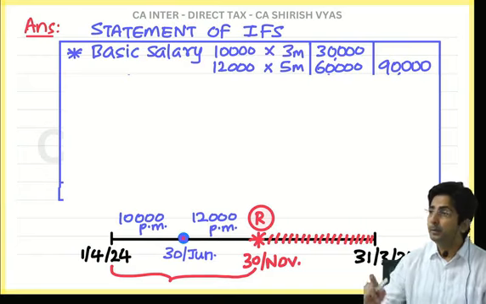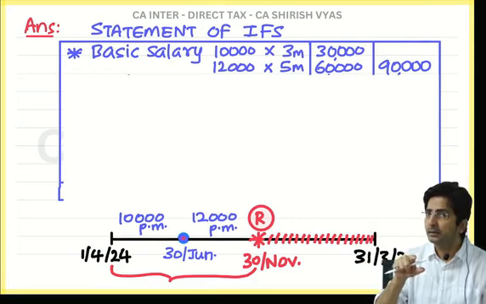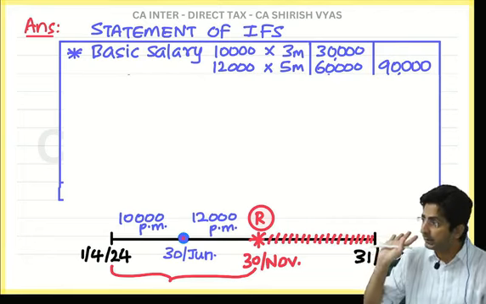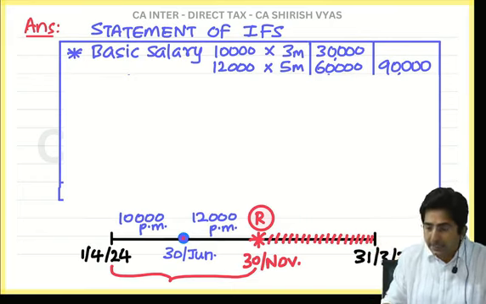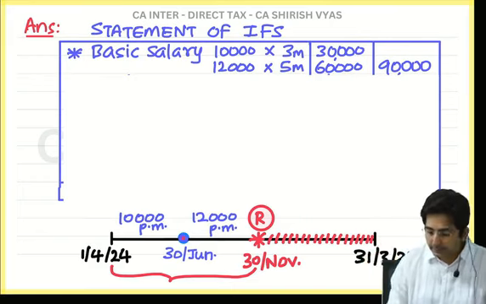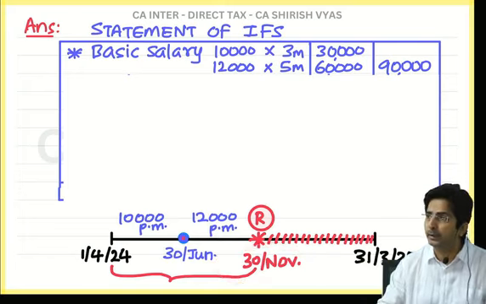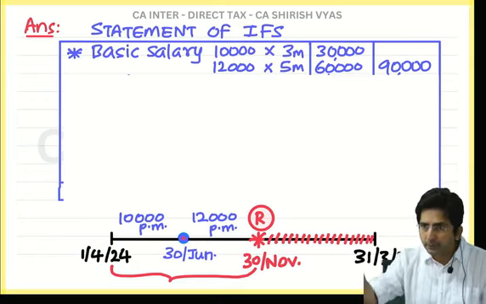So if you remember in that gratuity, when you take average of 10 months, what did I say? Average of preceding 10 months. Month of retirement you have to ignore. But that is just for average. But for his salary, he will get salary for November also. See, he worked till 30th November. So imagine you are the employee, and if you work till 30th November, will you not take the salary of November?